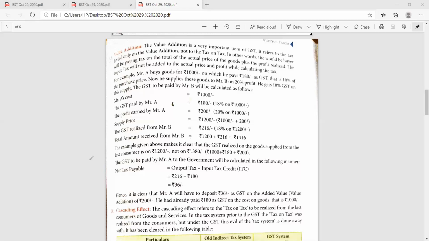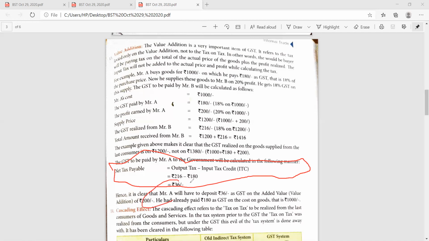The formula is net tax payable. Here the net tax payable is to be calculated. What is to be done in that case? Whatever Mr. A has taken from the government, the output tax minus input tax credit, by this way the net tax payable is calculated.